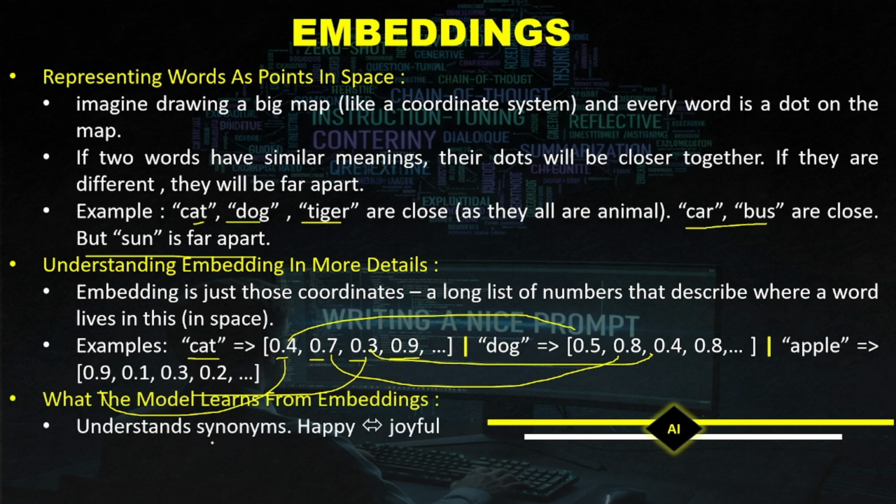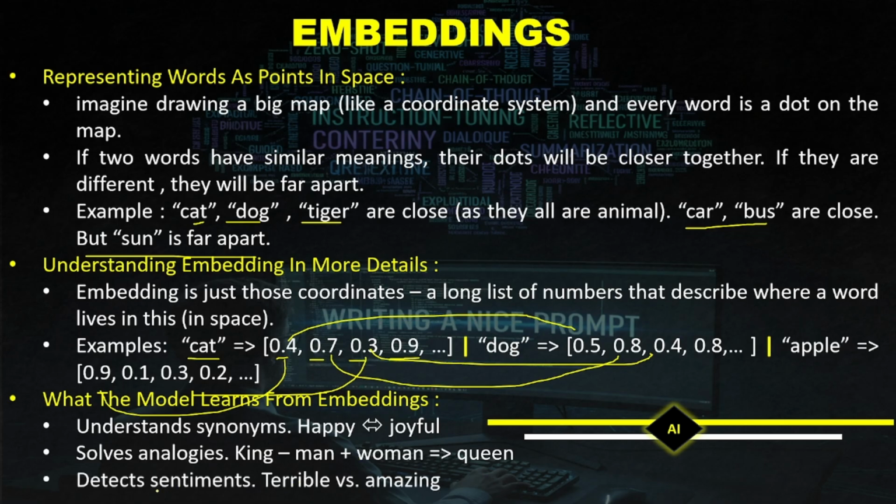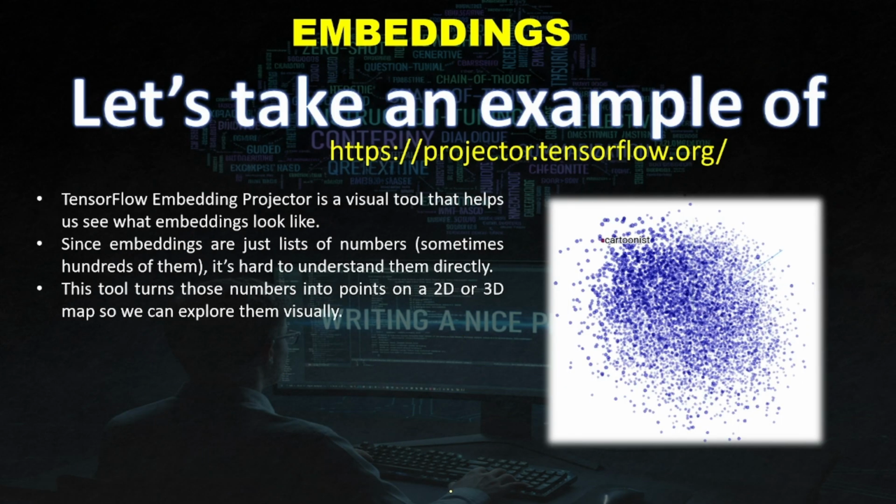So, understand what the model learns from embedding. The model learns many things. It learns synonyms. It learns analogy, like king minus man, if it is added with woman, then it becomes queen. It also understands the sentiments, for example, terrible versus amazing.